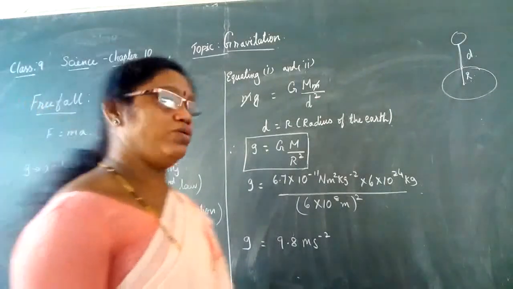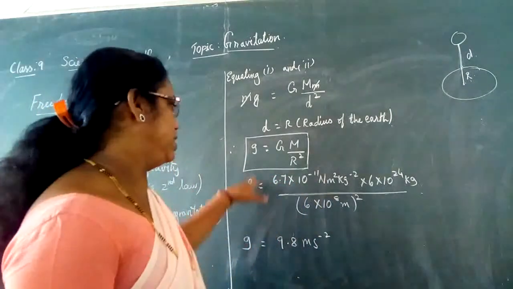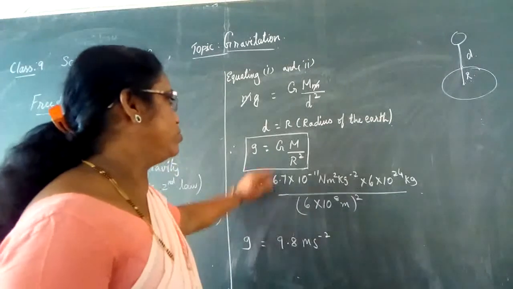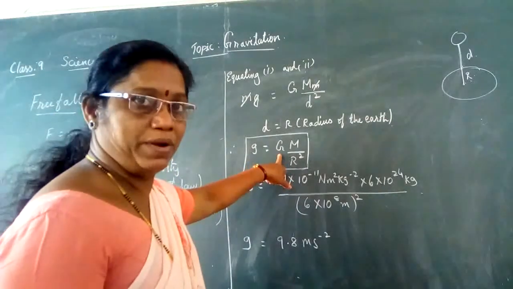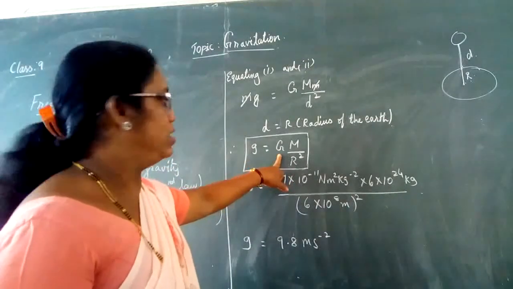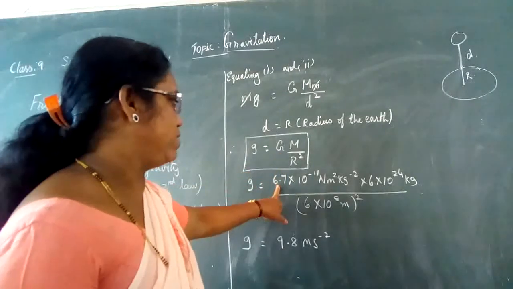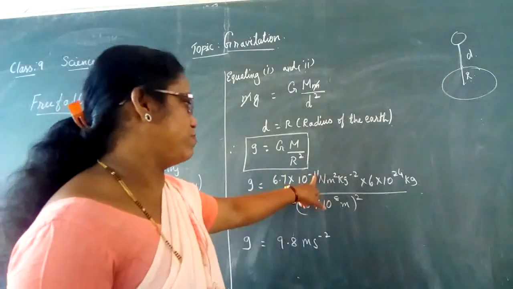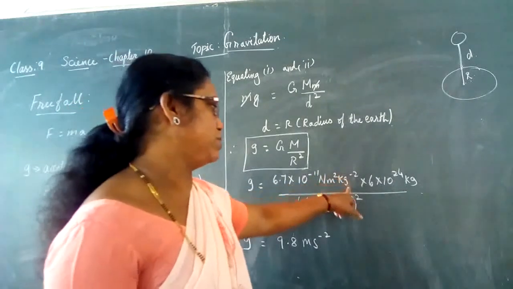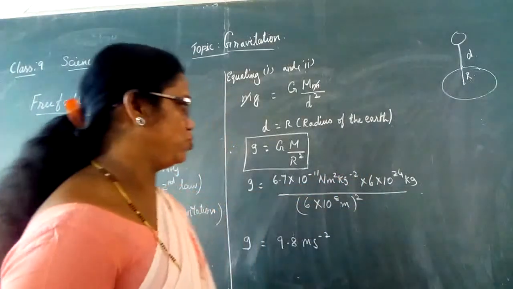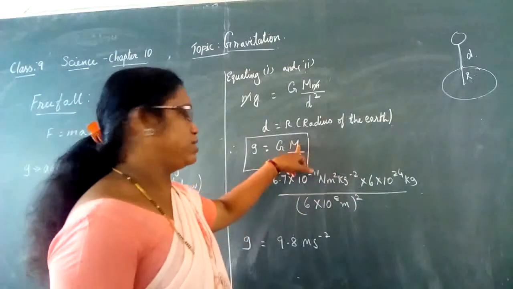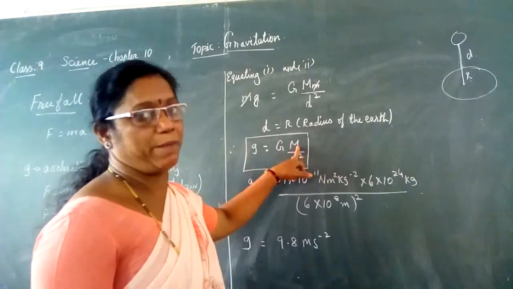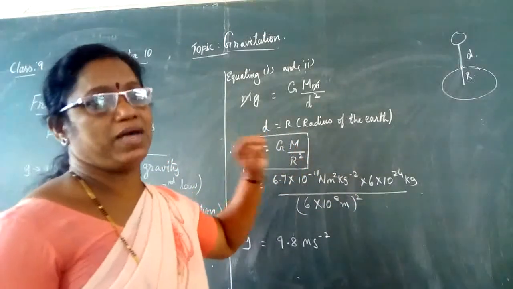Now let us see how to calculate the value of g. What is g equal to? Capital G is the universal constant, its value is 6.7 into 10 to the power of minus 11 Newton meter square kilogram power minus 2, into the mass of the earth. Here the capital M represents the mass of the earth.